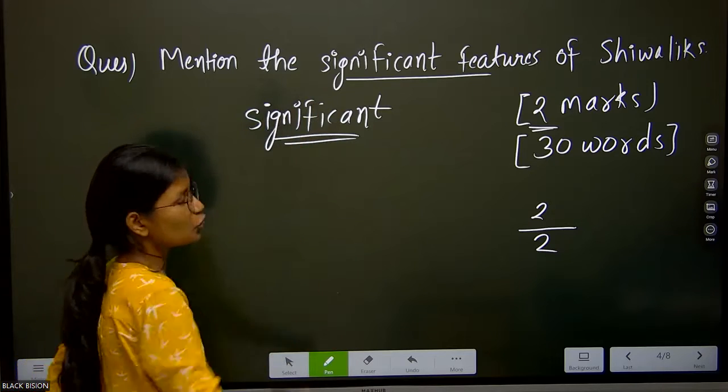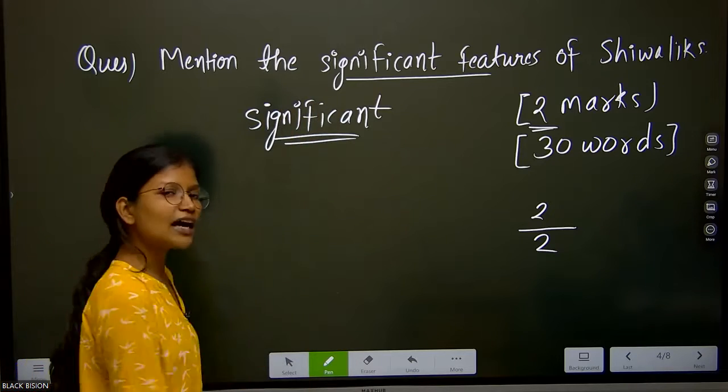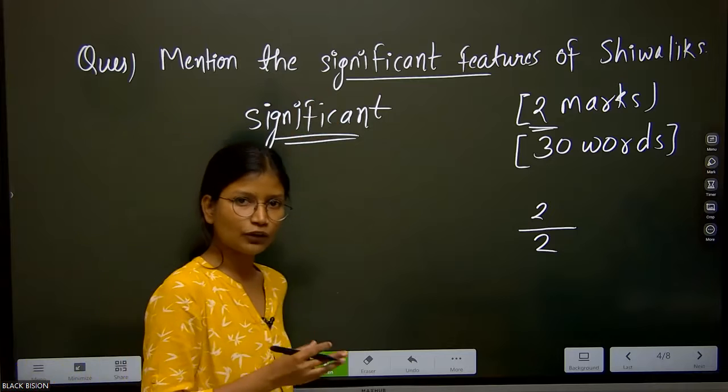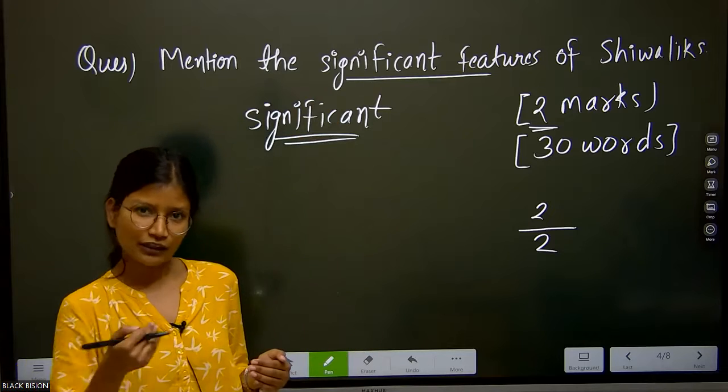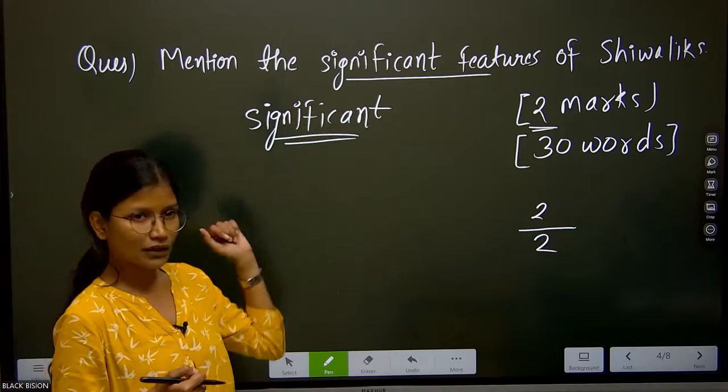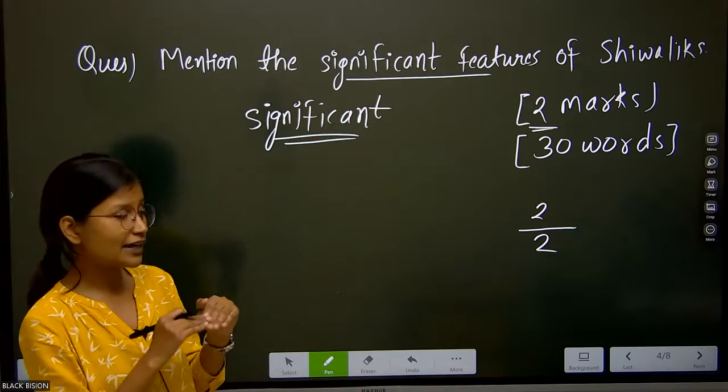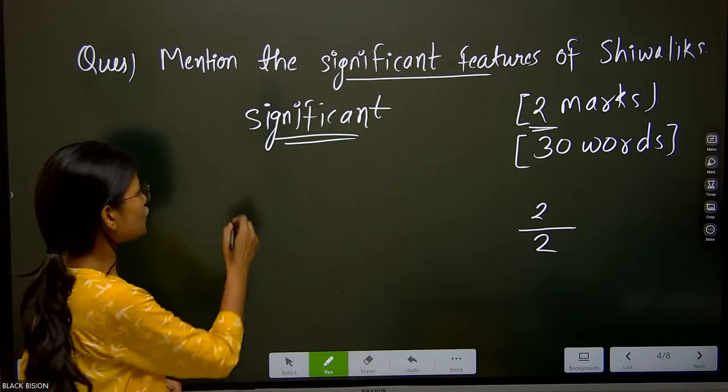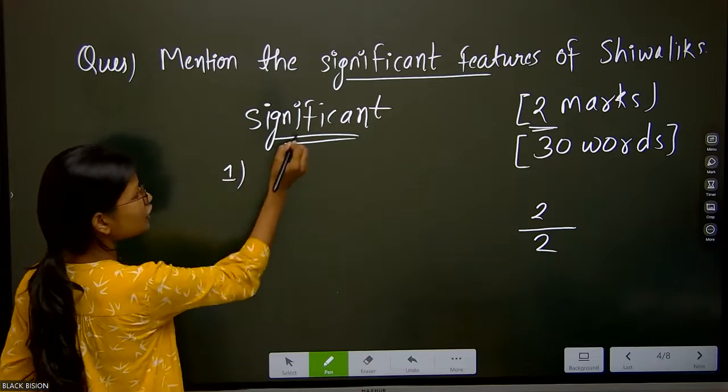So what exactly are the geographical features? When I ask you what are Shivaliks, what would you tell me? They are part of the Himalayan range. Okay. So of the three Himalayan ranges, the range which has the shortest height is Shivalik. Fine. So first of all, we will talk about the Shivalik range.